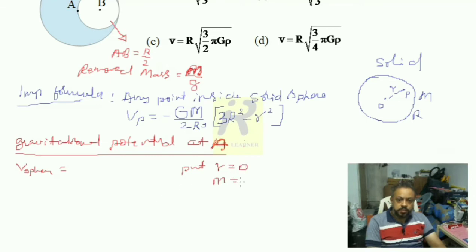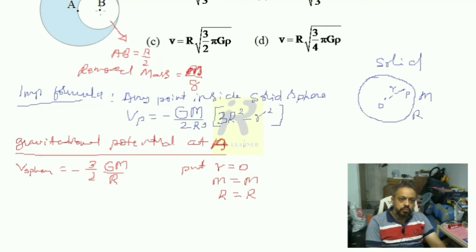So m is equal to M itself and R is equal to R. When you make all these substitutions in this formula, we'll get minus 3 divided by 2 G into M divided by R. This is the gravitational potential due to the complete sphere at the point A.